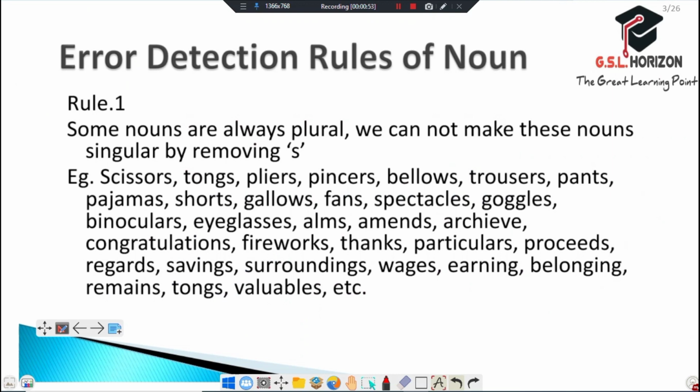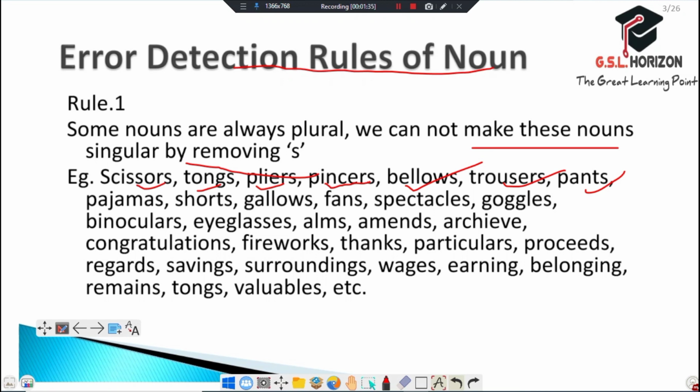Now comes the first topic, error detection rules of nouns. Dear friends, some nouns are always plural. We cannot make these nouns singular by removing the s, like scissors, tongs, pillars, pincers, bellows, trousers, pants. We cannot make them singular by removing their s sign.